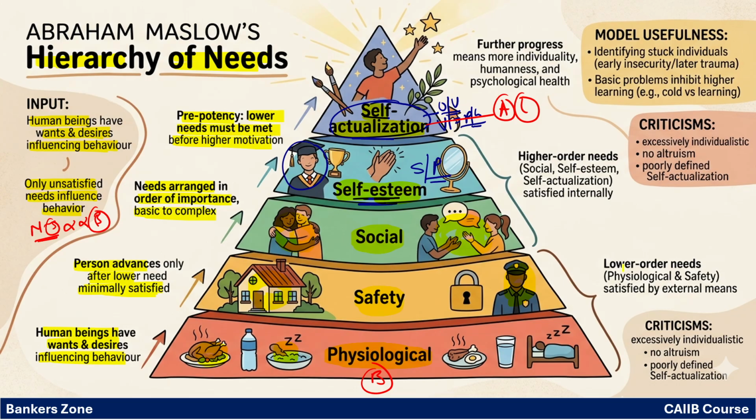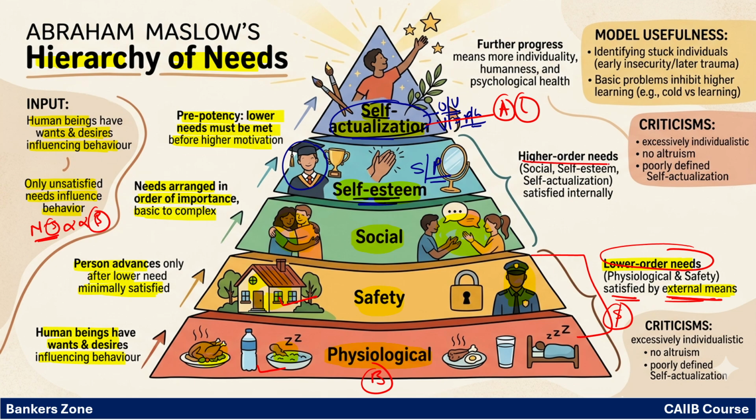Okay, now see, what are the lower level needs? The safety and the physiological need, these two are called the lower needs. They are satisfied by external means. External means what? Like giving money. So money is an external means. If you are having money, you can buy the home, and you can have the food. So these needs are satisfied externally.